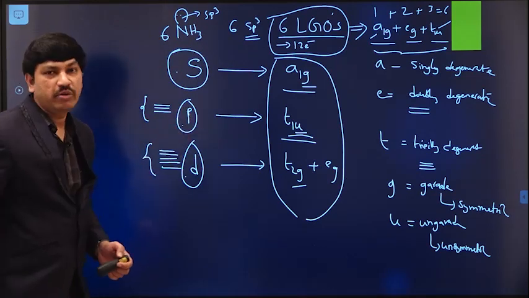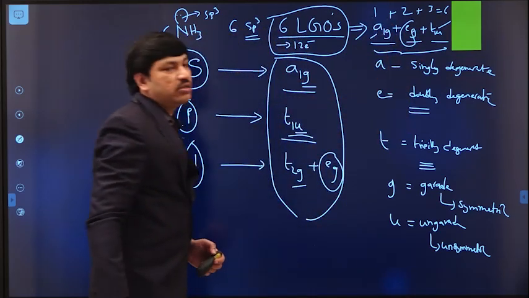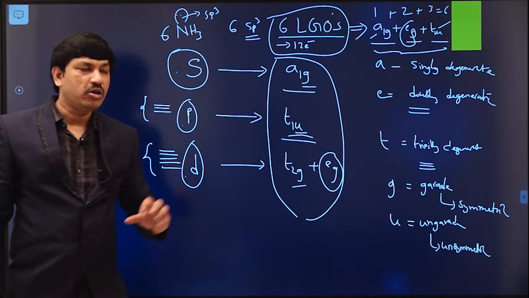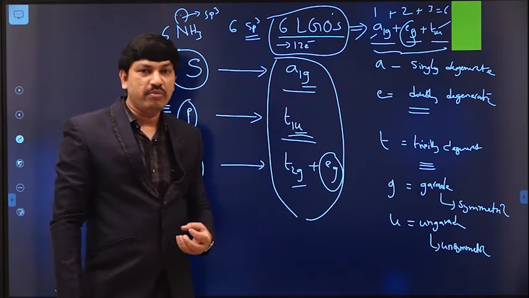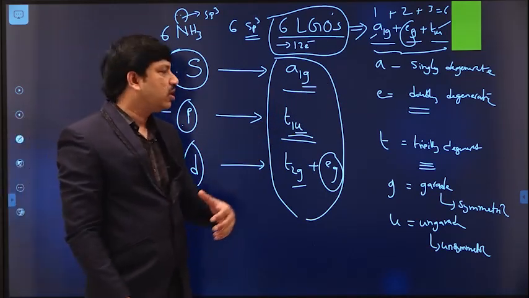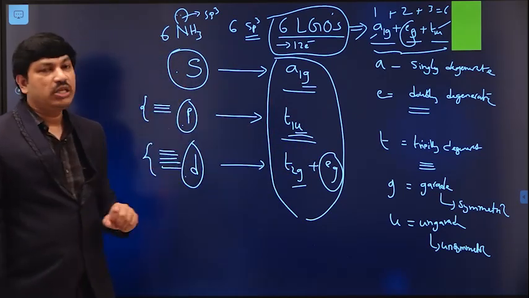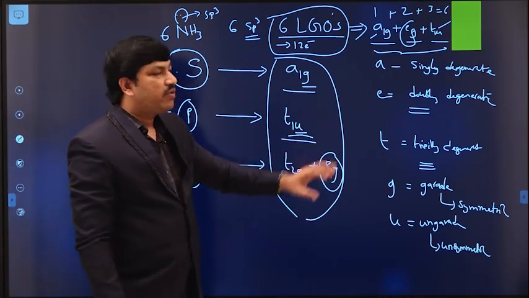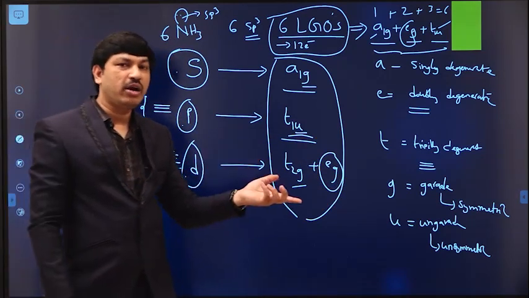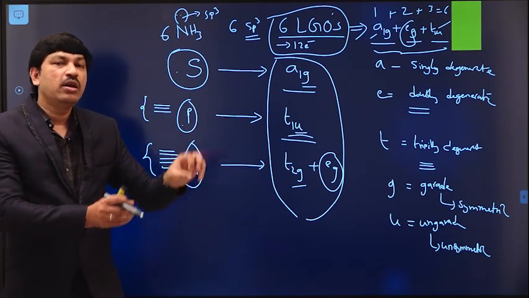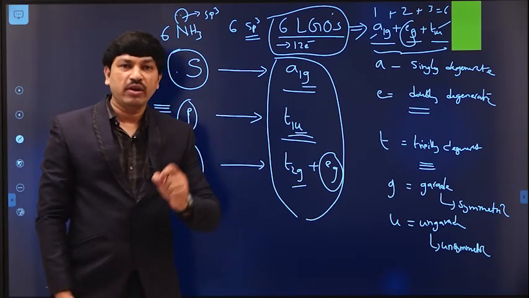That means linear combination is possible between them. And here we have Eg symmetry from the d orbitals, and here also we have Eg, so a linear combination is possible between them. Like this, if we consider the symmetry elements, there is a common property between them. Then we can do the linear combination process and understand which are the bonding orbitals and which are the antibonding orbitals forming in this complex. That is why, to construct the MO energy level diagram of octahedral or tetrahedral metal complexes, we always have to consider the corresponding symmetries of each atomic orbital and ligand group orbital. That is very, very important.